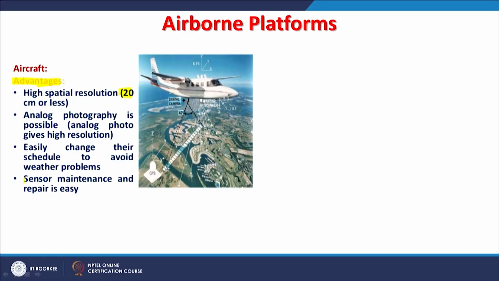And of course, sensor maintenance and repair is easy. If something goes bad with the sensor, whenever the aircraft comes on the ground, it can be checked, repaired, and all kinds of maintenance can be done. But with satellite based platforms, once the satellite has been launched with the sensor on board, maintenance or repair is not possible at all. So, what are the disadvantages with aircraft?